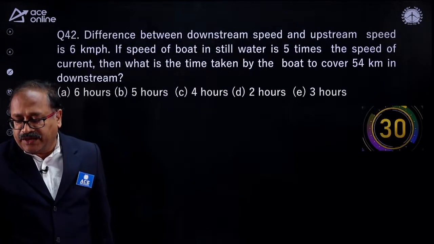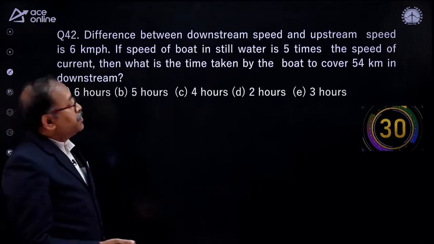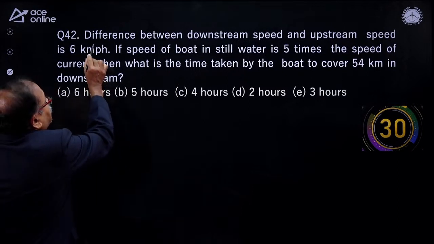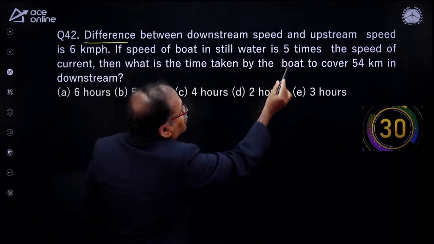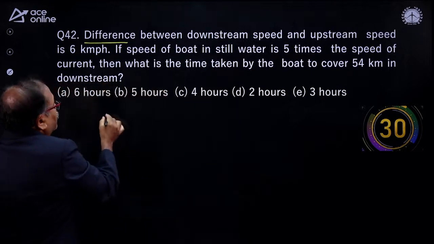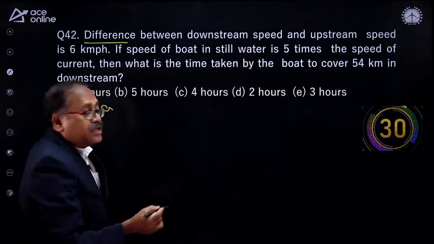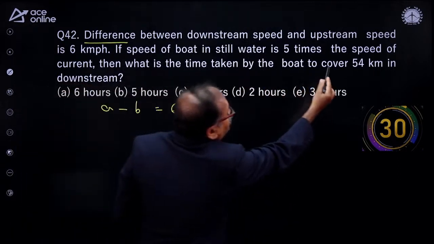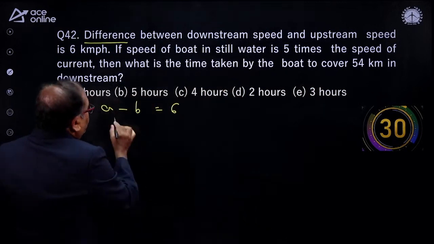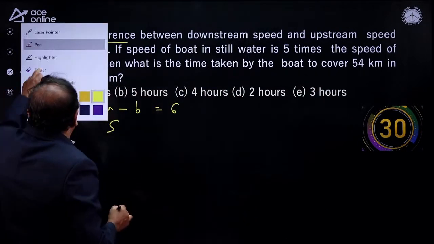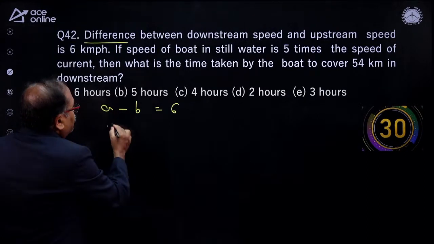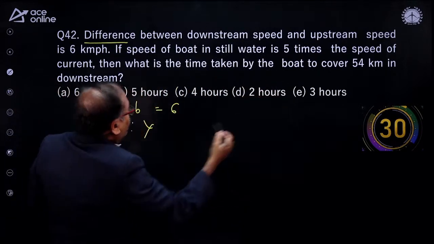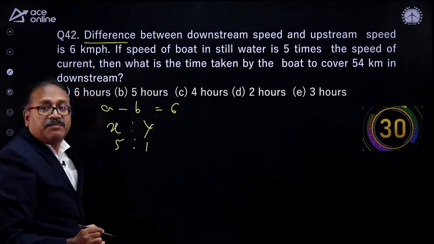Next question on the board is here. Let's work it out here. What is this question? These all are the RBI clerk prelim of 2020. The difference between the downstream and the upstream speed is 6 km per hour. I will take the downstream speed as A and upstream speed as B. So the difference is given as 6. Now the speed of the boat in still water is 5 times the speed of the current. So we have the X to Y ratio given to us. X is the speed of the boat and Y is the speed of the current. So the speed of the boat is 5 times the speed of the stream.